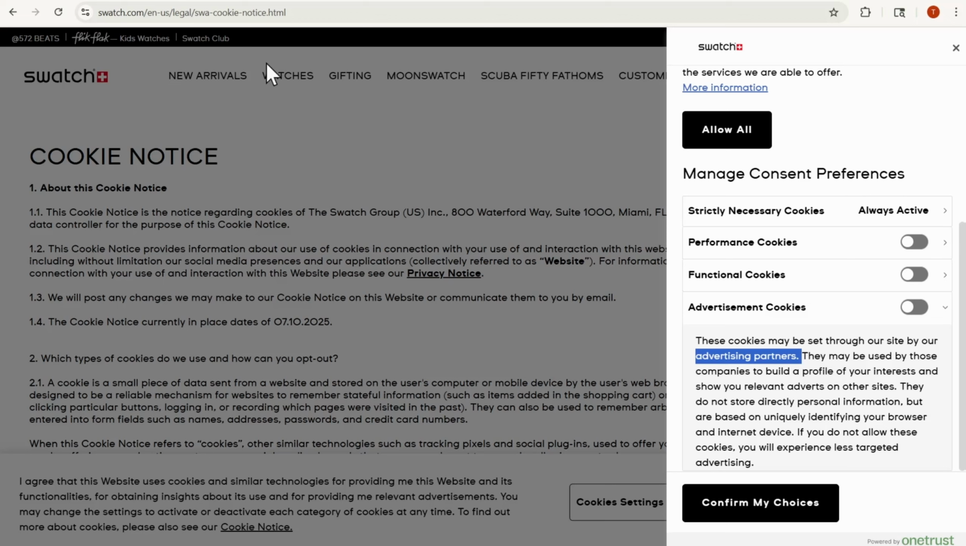Every click that I make on this website, Swatch has gone into partnership with an advertising company, for example, and they've said, any consumer that's clicking on a specific watch, we want insights into which watch they're clicking on, because that helps Swatch know who they should advertise to.